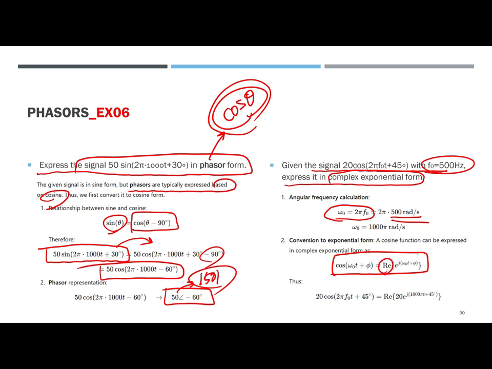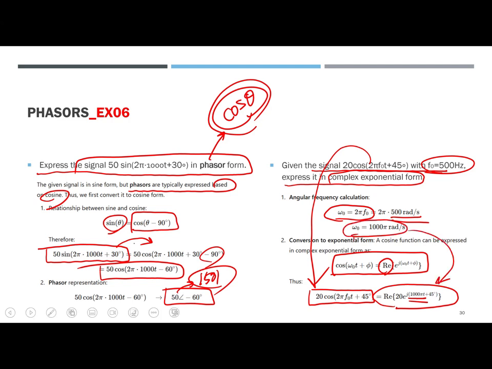From the original function, 20 cosine of 2 pi f sub 0 t plus 45, the given signal, the real part is 20, and 1000 pi. Why? Because we have already calculated it here, plus 45.